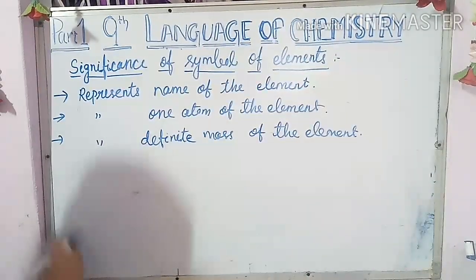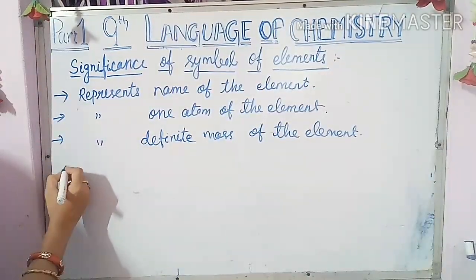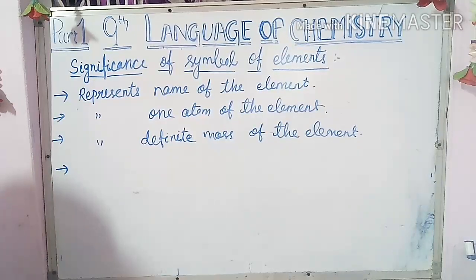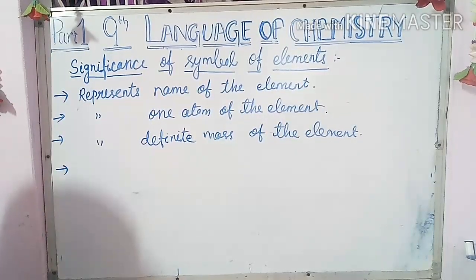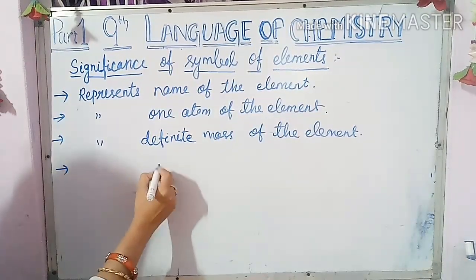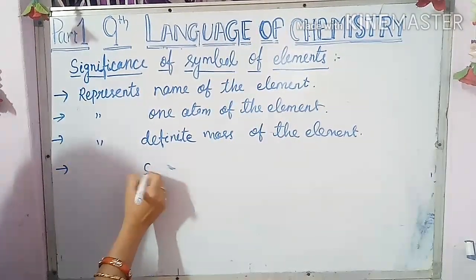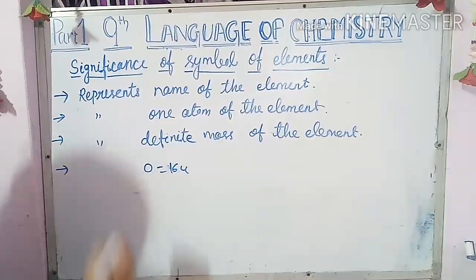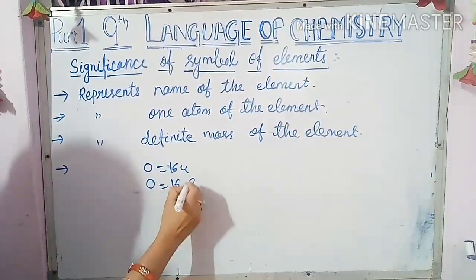Next, what is the next significance? It represents the mass of the element. As I have already told, the mass also has units. Suppose no unit has been given to you, then you can write the unit U. Suppose O means 16 U, or O means 16 AMU.